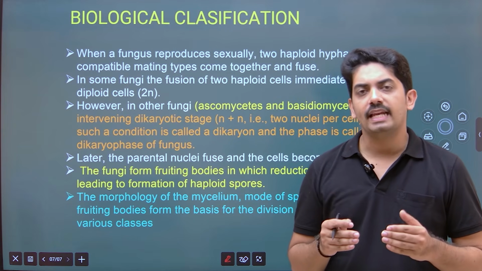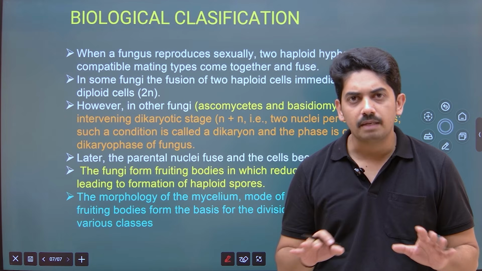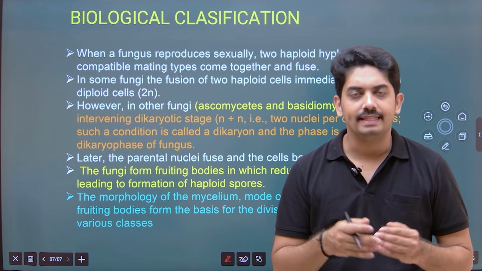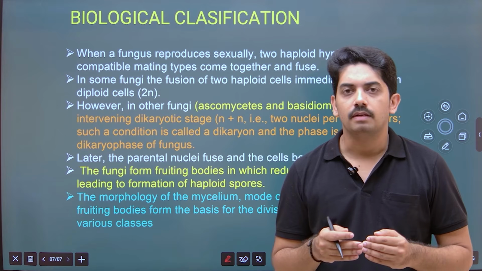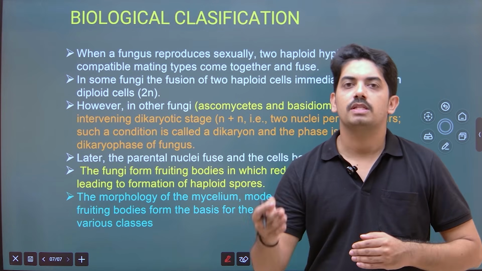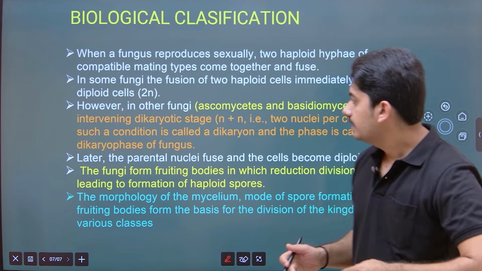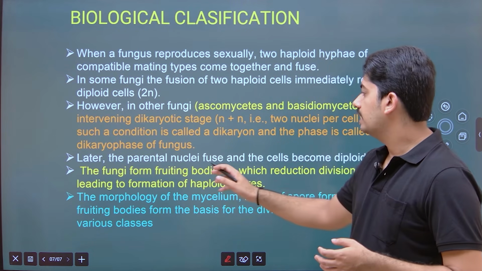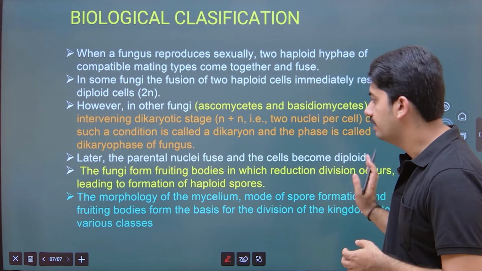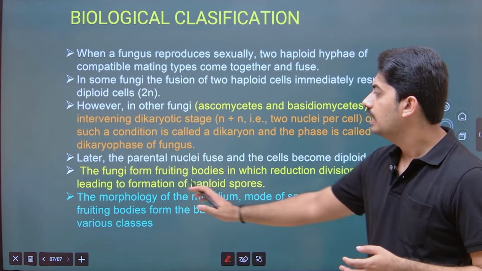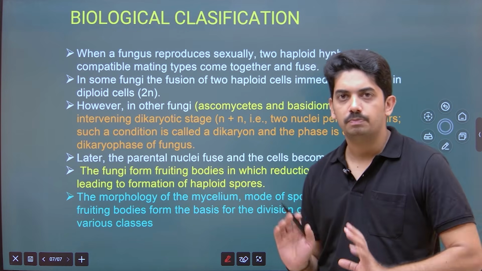So this dikaryon phase is not permanent. After some time, the nuclei fuse again, and that process we call karyogamy. Karyogamy is followed by zygotic meiosis. Then the parental nuclei fuse and the cell becomes diploid. The fungi form fruiting bodies in which reduction division occurs, leading to the formation of haploid spores.